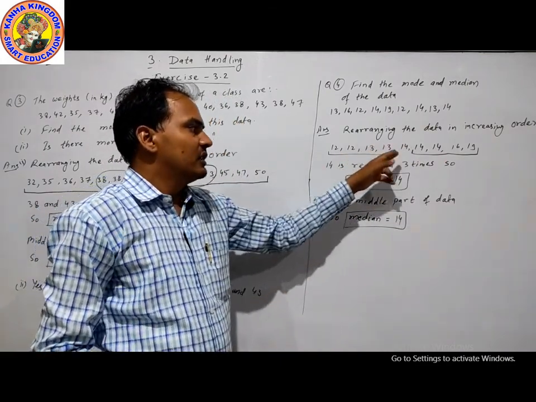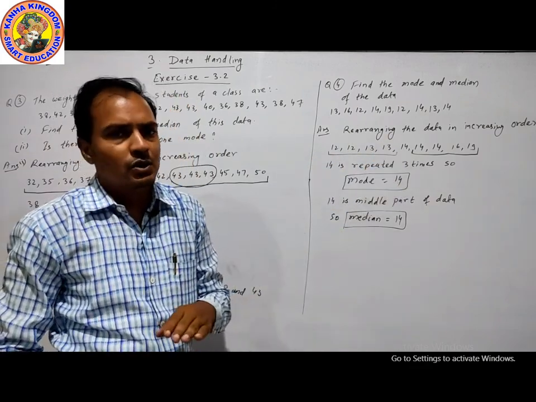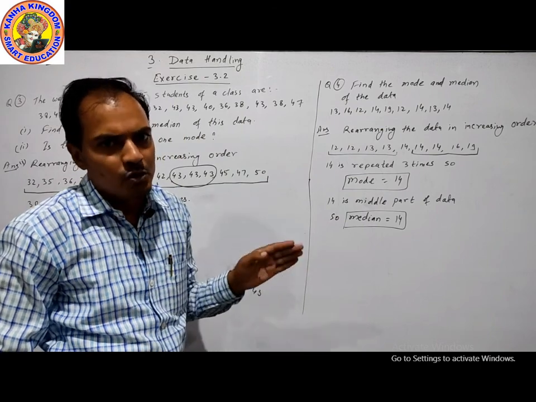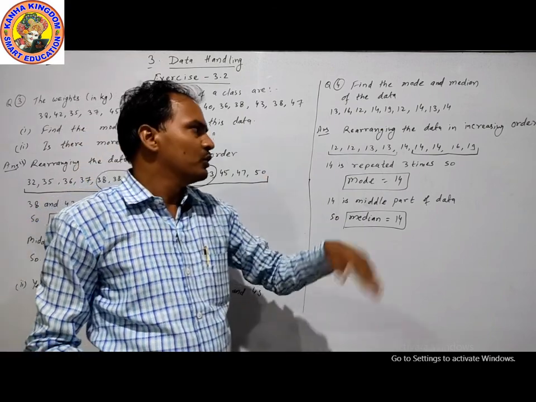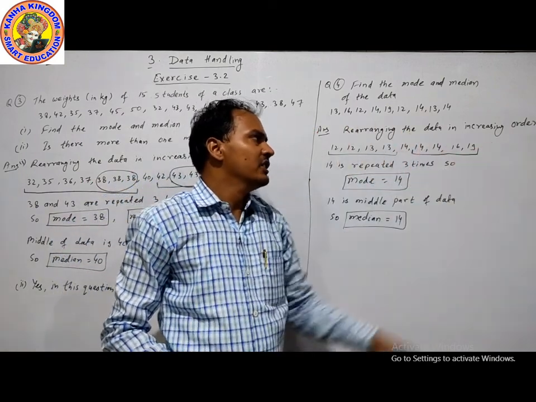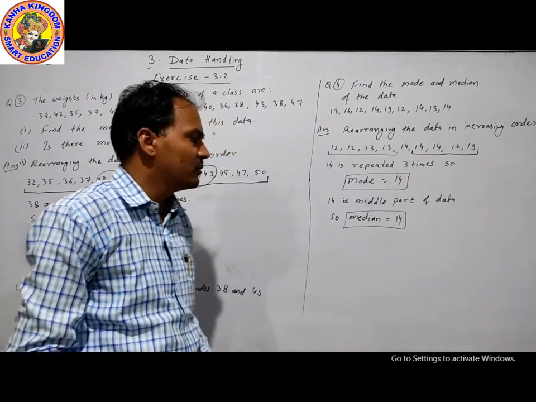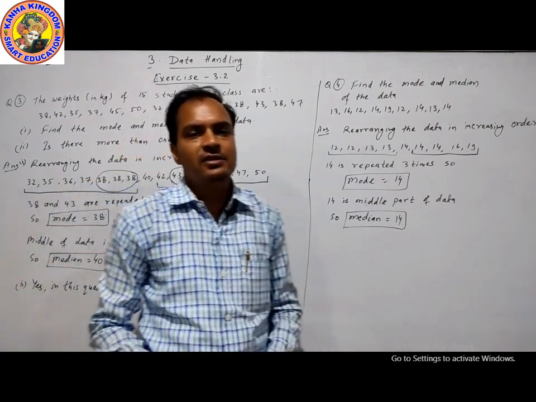Half of 9 is 4.5, so we remove 4 from the left side and 4 from the right side. The middle part is 14, so median is 14.